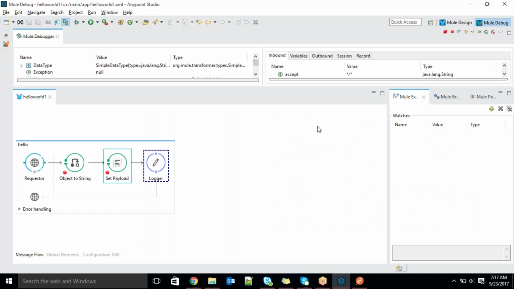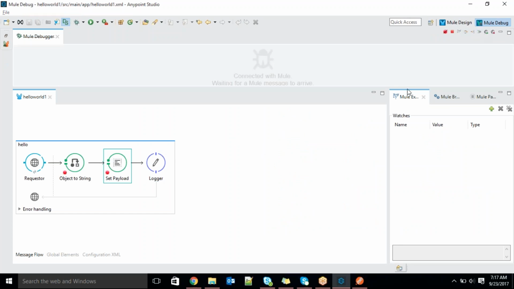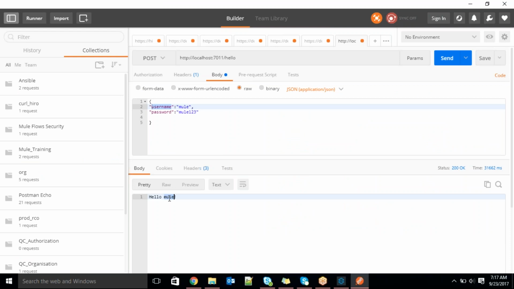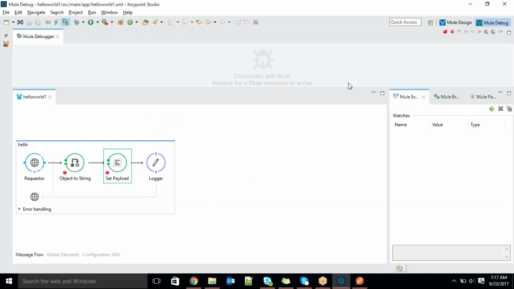So the same thing I did actually. You can see the output. So hello mule. Whatever the username we are getting, I'm taking as dynamic. Before that, I kept a hello, and after that also I kept some symbol. I'm trying to display it. So is that your expectation, right?